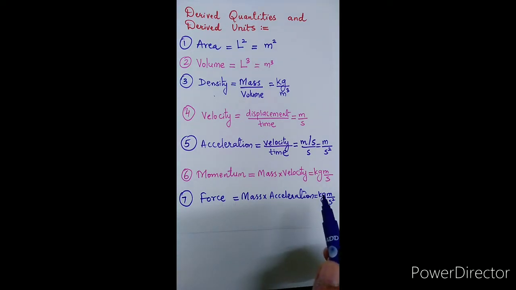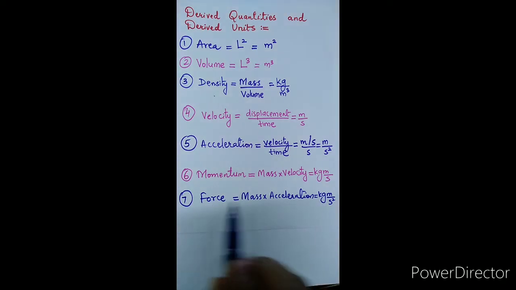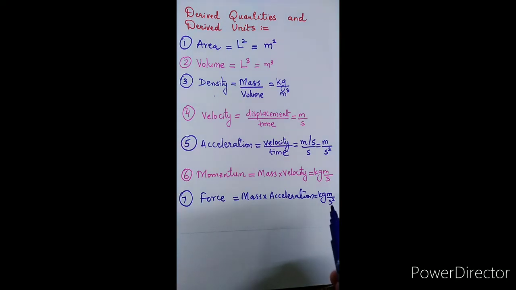On the other hand, kilogram is a fundamental unit, meter is a fundamental unit, and second is also a fundamental unit. That means the unit we have obtained for force, which is kilogram meter per second square, depends on three fundamental units. That's why this unit is said to be a derived unit.